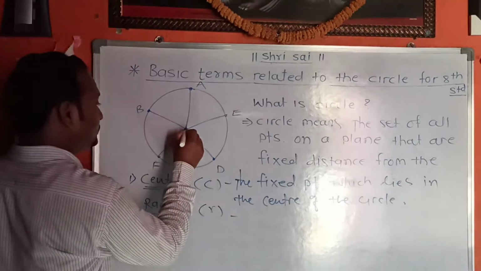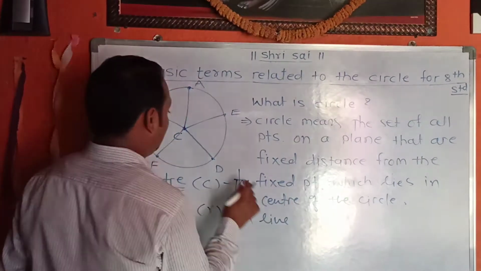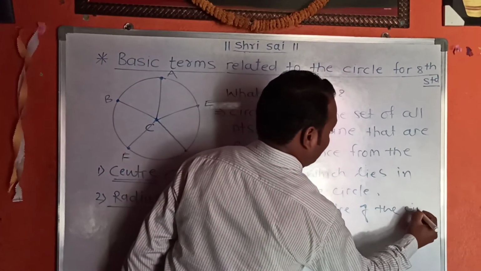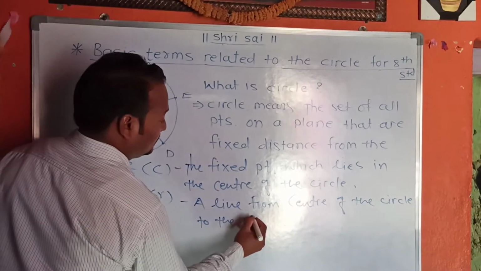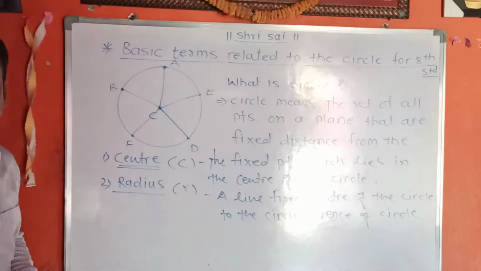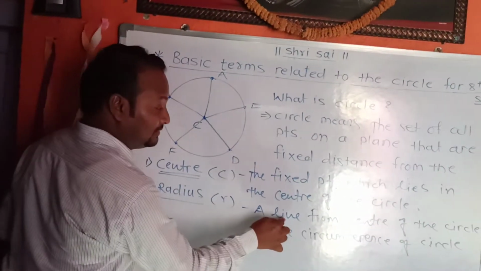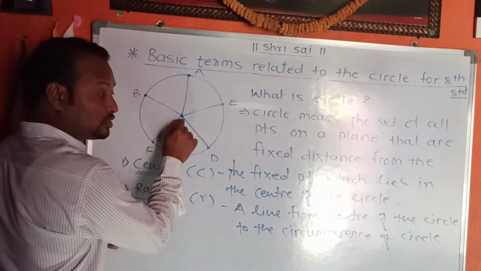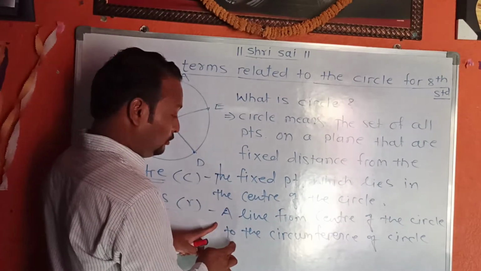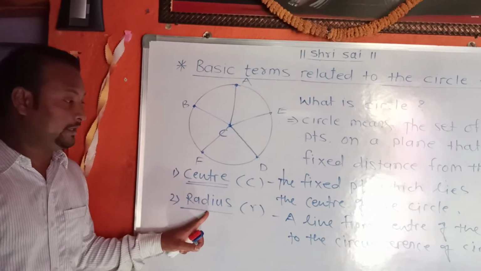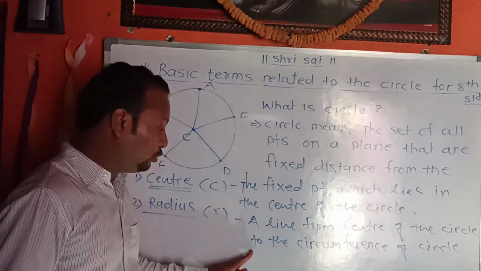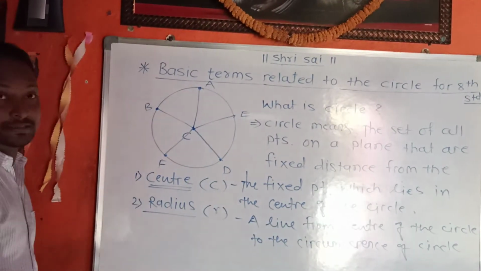A radius is a line from the center of the circle to the circumference of the circle. Once again, a line from the center to the circumference of the circle is called a radius.